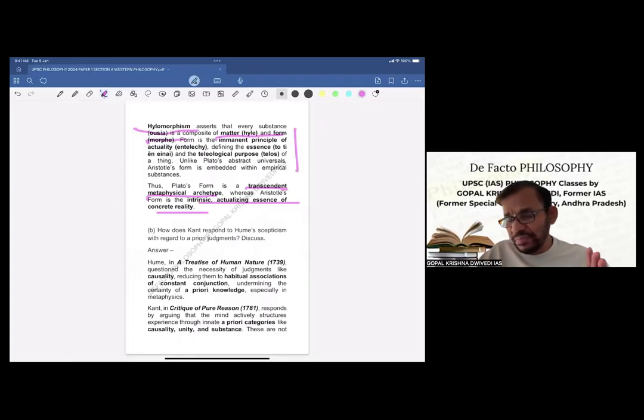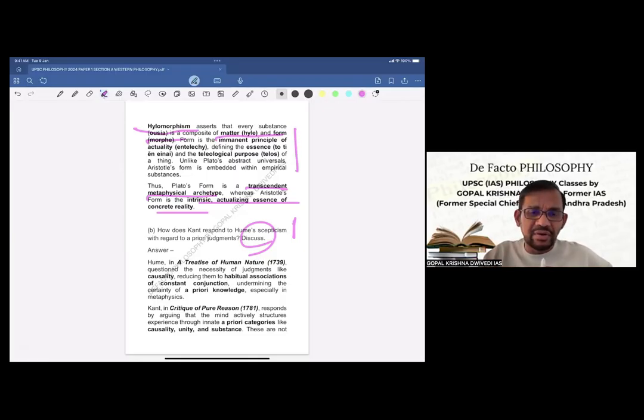Now, the B part of the same question: how does Kant respond to Hume's skepticism with regard to a priori judgments? Discuss. Now here the word discuss is there. Now see, discuss doesn't mean that you waste a number of words on critical evaluation. Maximum one line, two lines, because here only 150 words are marked for this. So maximum one sentence or two sentences you can write, which may be a critical evaluation, or a comparative statement, or something which is related to the directive. But it cannot be beyond that.